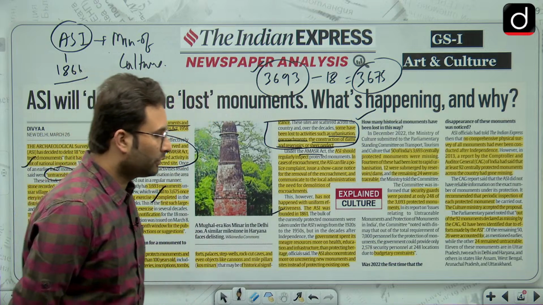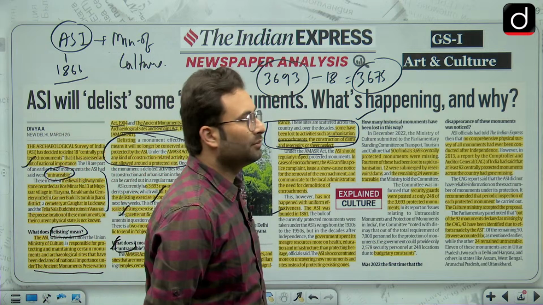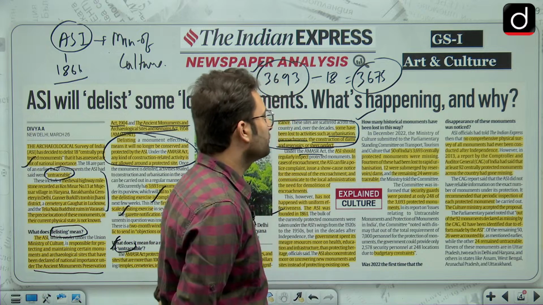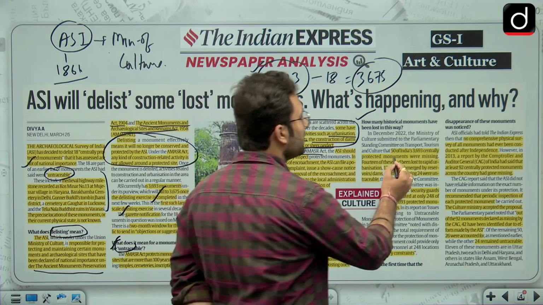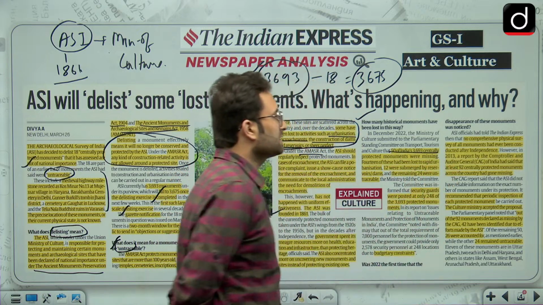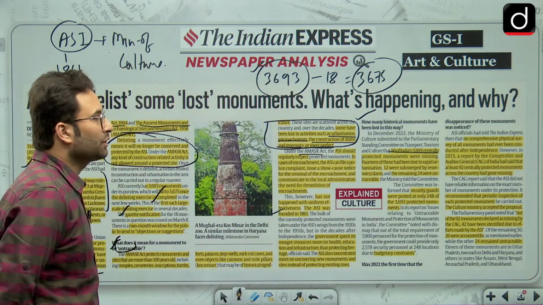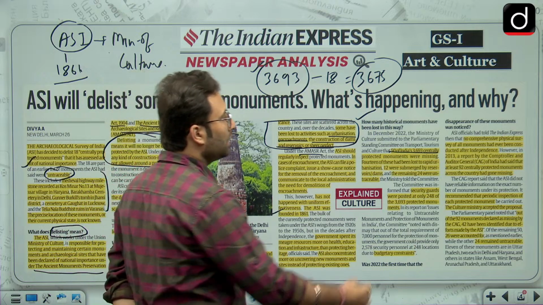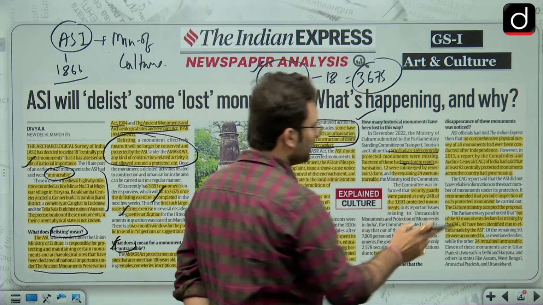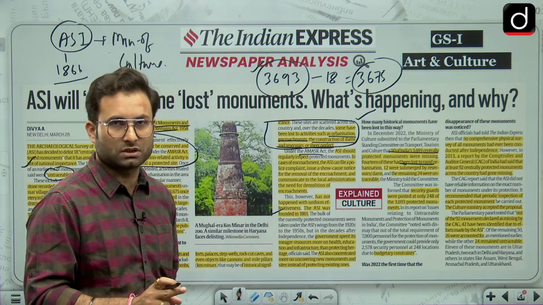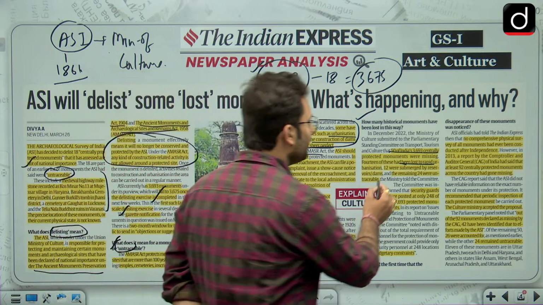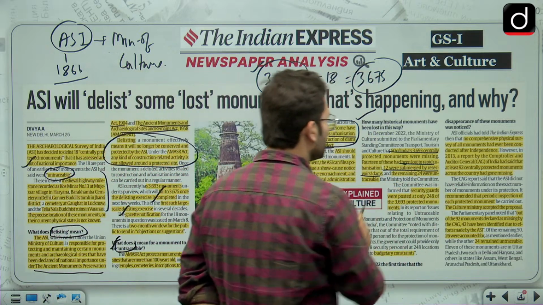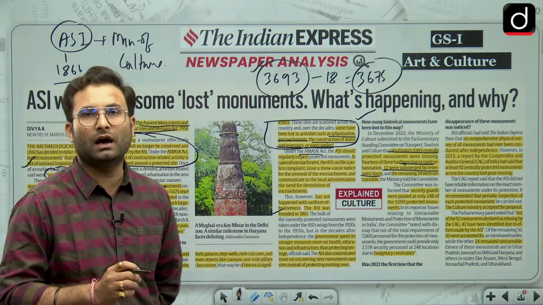So in December 2022, there was a committee whose report says that 50 of India's 3,693 centrally protected monuments are missing. 14 of these have been lost to rapid urbanization, 12 were submerged by reservoirs or dams, and the remaining 24 are untraceable.